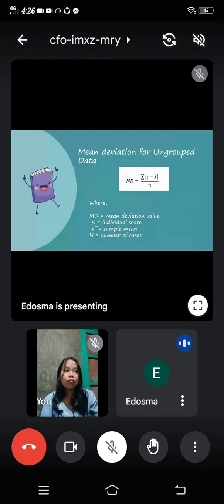So this is the formula for the mean deviation for ungrouped data, where MD is the mean deviation value and is equal to the summation of the absolute value of the individual score minus the sample mean, over n, which is the number of cases. So let's have an example.